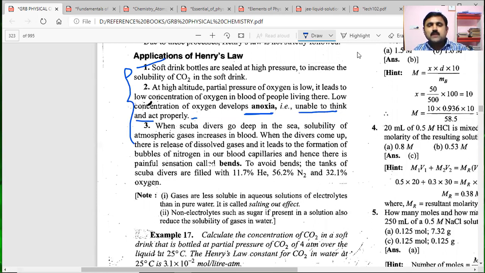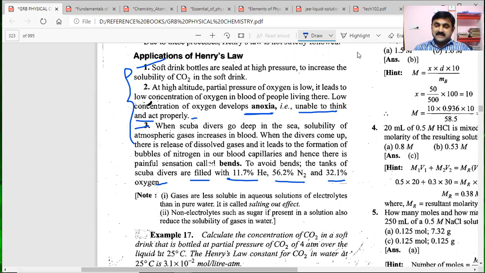Another one is the scuba divers concept, which is given in every reference book and in our textbook also. This is another important application. To avoid the bends, a solution is also given: the tanks of scuba divers will be filled with helium 11.7%, nitrogen 56.2%, and 32.1% oxygen.